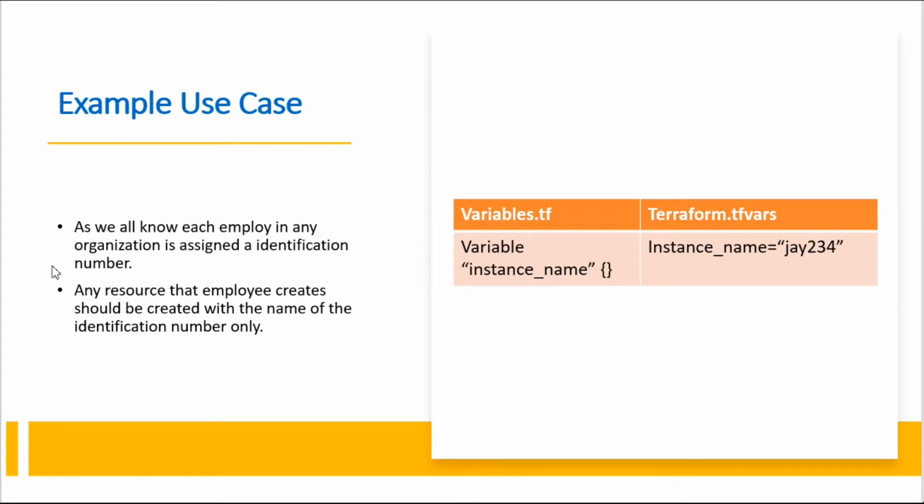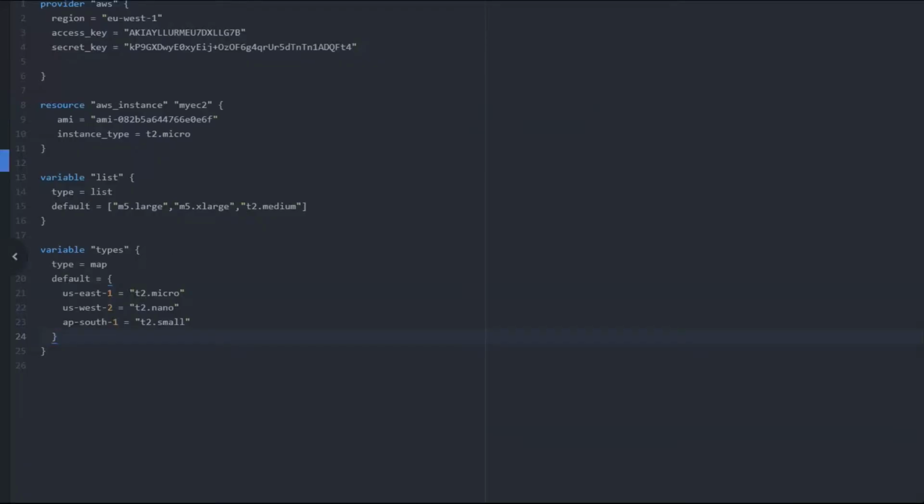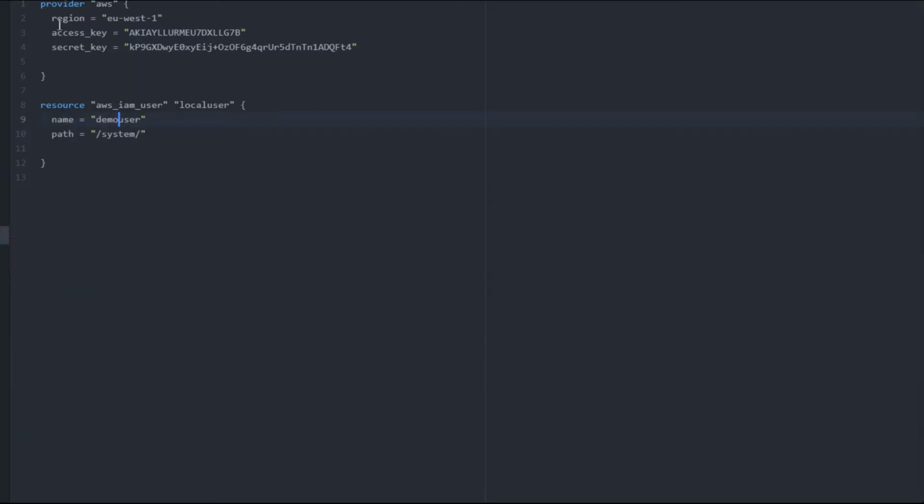Then we will move to a further overview of our data types. So let me go ahead. I have already created a directory structure, provider data types, and under this data types I have created the EC2 data type. Assume I am a demo user, and I'm now logged into my Terraform module, where I am trying to create a resource of AWS IAM user. The specific resource I am trying to create.